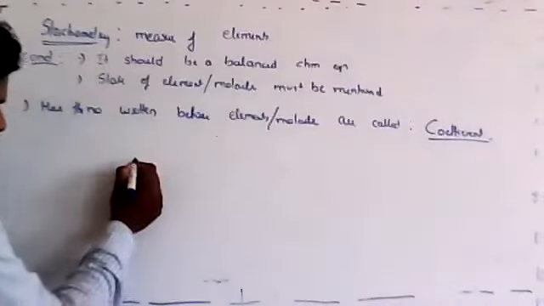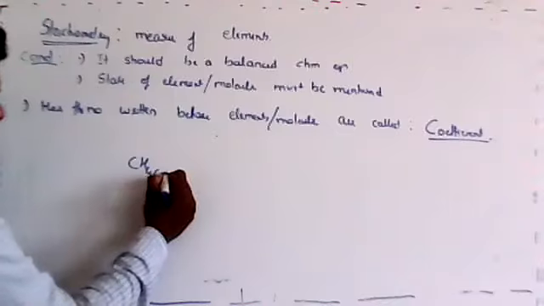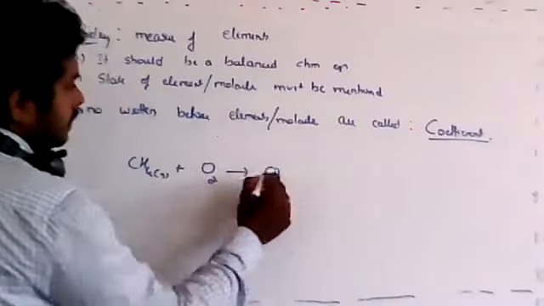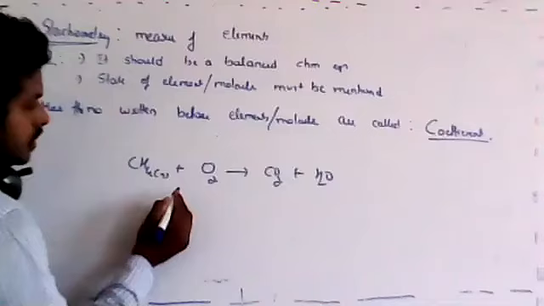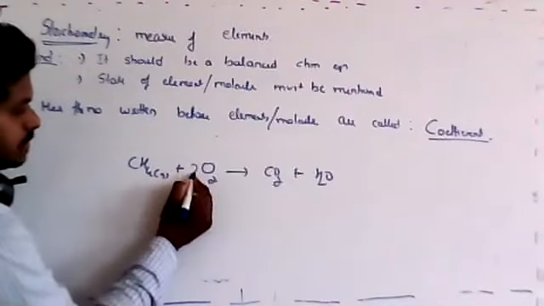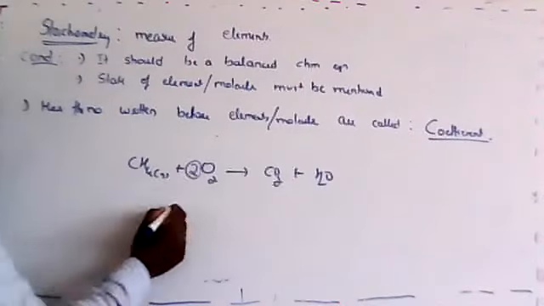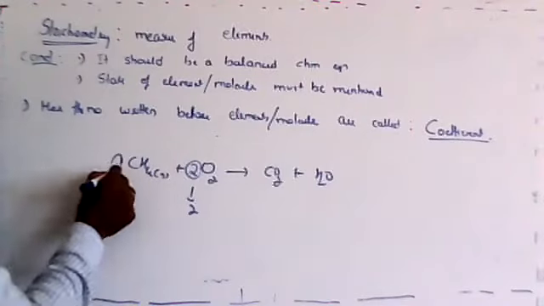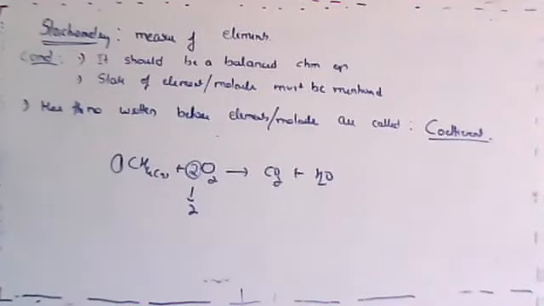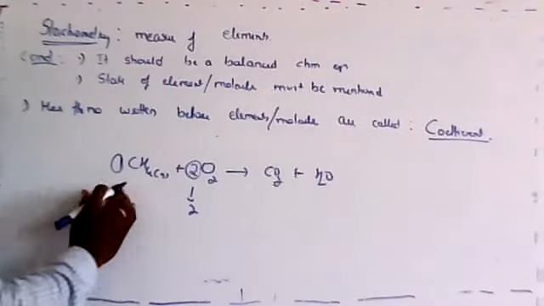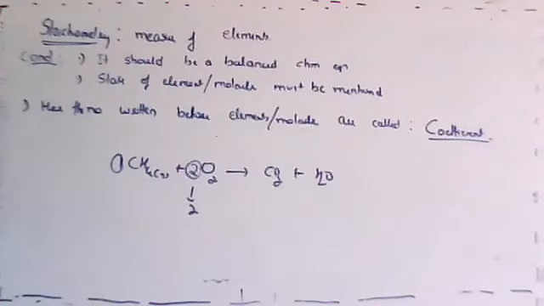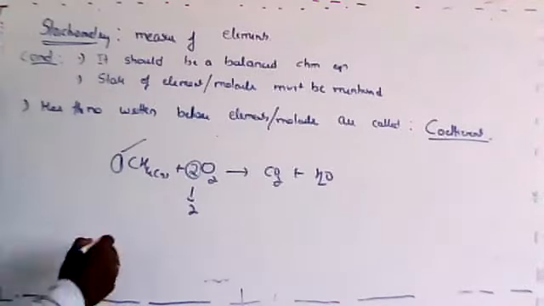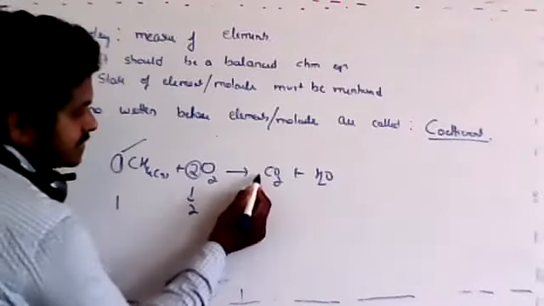See, I'll tell you what that coefficient means. Here, CH4 gas plus O2 producing CO2 plus H2O. If this is the reaction, to balance this one I have to multiply by this number 2. So therefore the coefficient of oxygen is 2. Dear students, can you tell me what is the coefficient of carbon here? It cannot be 0, it should be 1. If there is nothing written, understand that it is 1.